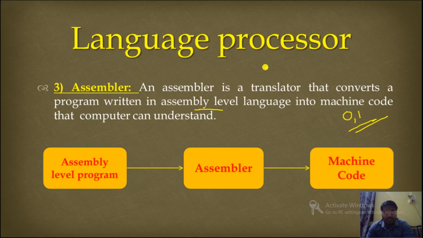So children, today we have discussed software. What is software, types of software, and in types of software we have seen system software and application software. Right now we are discussing system software only. Tomorrow we'll discuss application software.